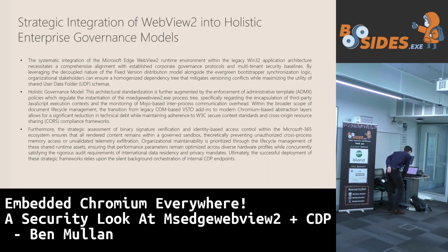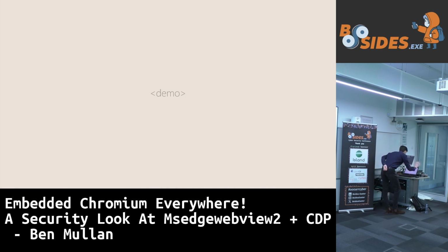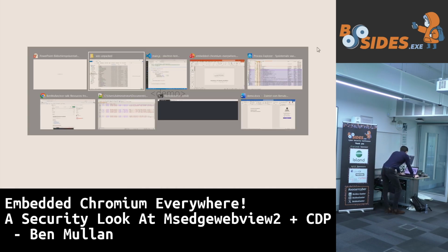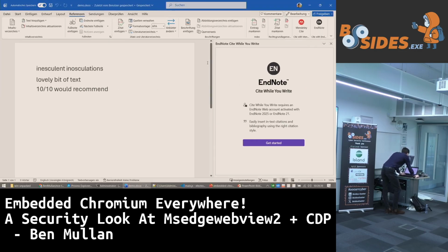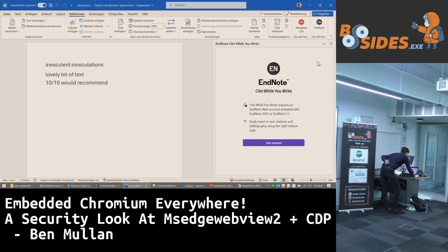So, strategic integration of WebView2 into holistic... So the systematic... I'm joking. We're not doing it. We're going to do a live demo, and the live demo is going to involve the following thing. What's it going to involve? It's going to involve, firstly, a copy of Microsoft Word. Here is Microsoft Word. I have a document open.